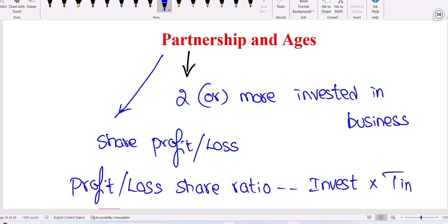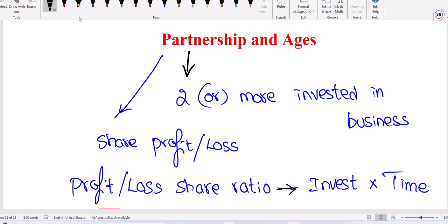Investment and timing product. Okay, that's it. Then again, don't refer to your textbooks, where they give multiple formulas. I'll ask you now: if investment is constant, then the profit share ratio depends on what? Timing. If timing is also constant, if both are constant, it means 1 is to 1 is to 1. Investment is the same for everybody, and timing is also the same, so they'll get a 1 is to 1 ratio, equal profit.